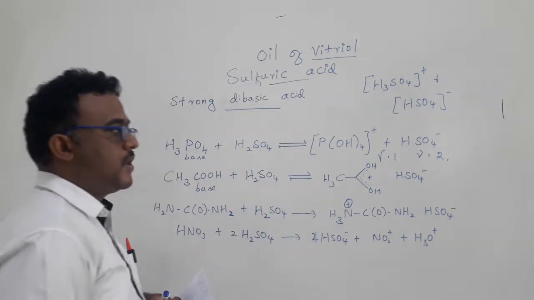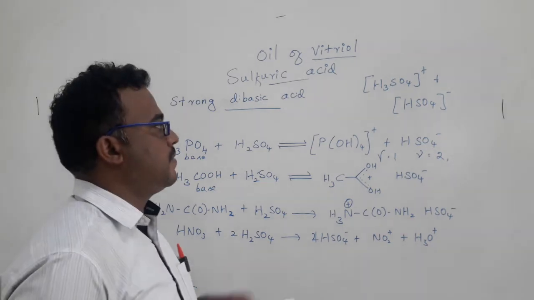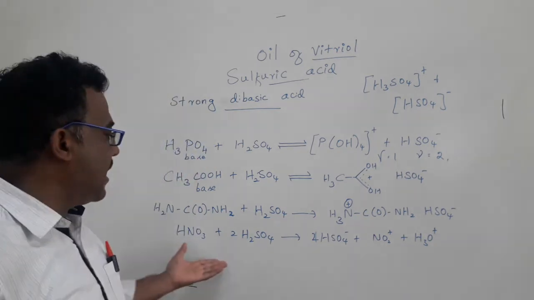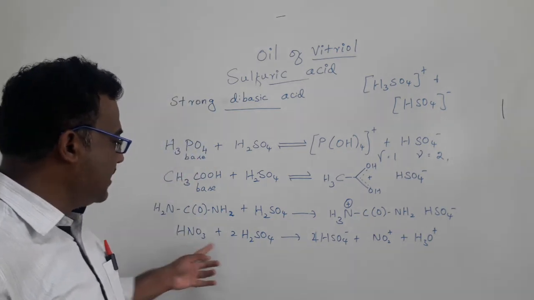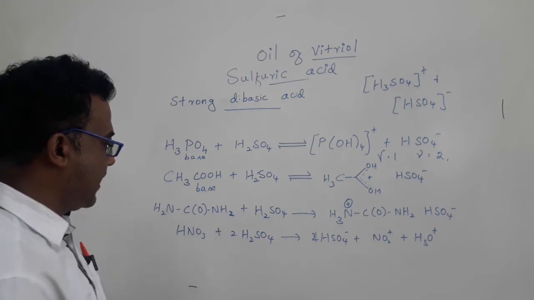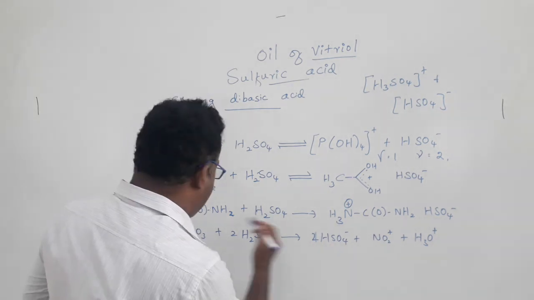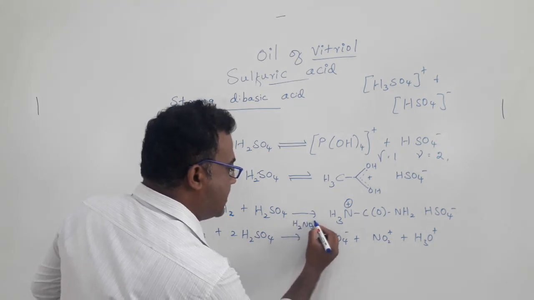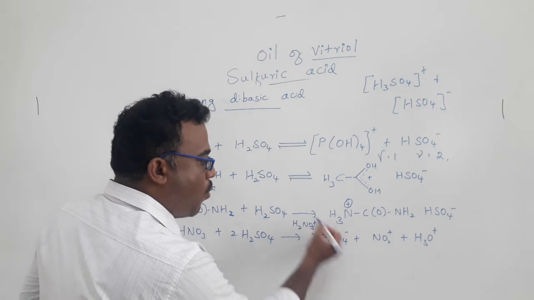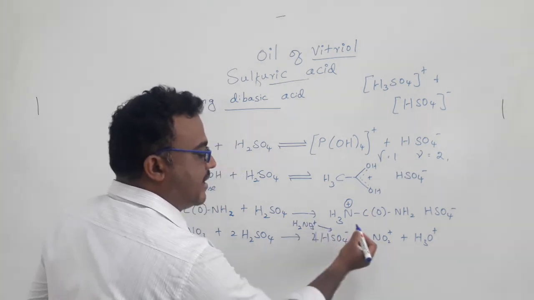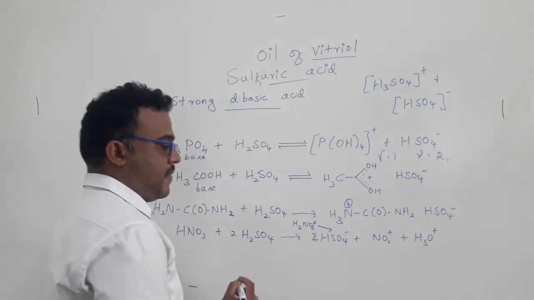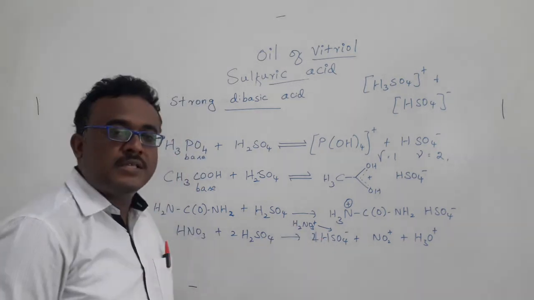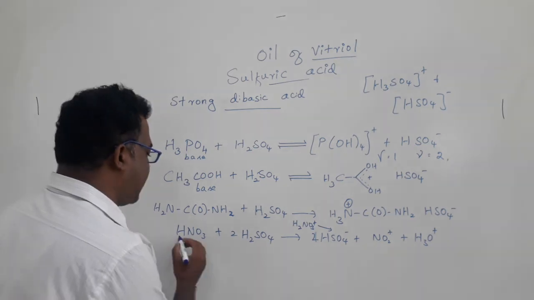and then the formation of this compound can be confirmed by conductivity as well as cryoscopic measurement. In this case also, what happened? You can see that nitric acid, first of all, will be protonated before forming the nitronium ion. The product will be H2NO3 plus. This will be generated. Nitric acid is protonated. Only then, after that, it will be decomposed to nitronium ions. Water will go out. So nitric acid in this case was protonated. So here nitric acid acts as a base.